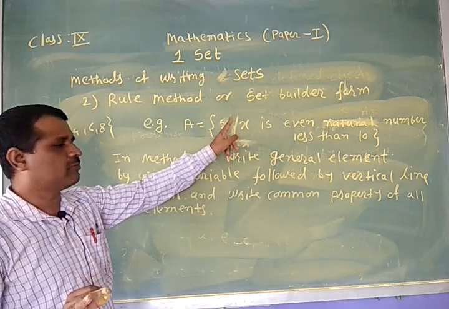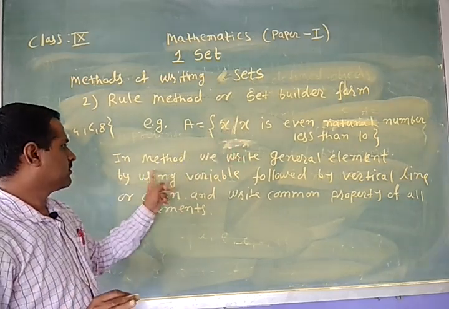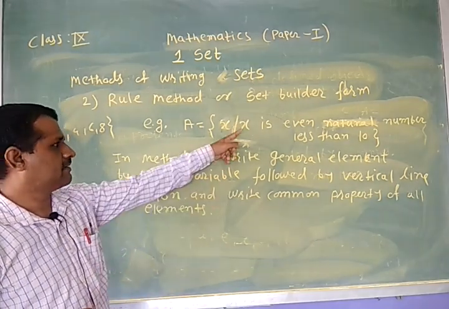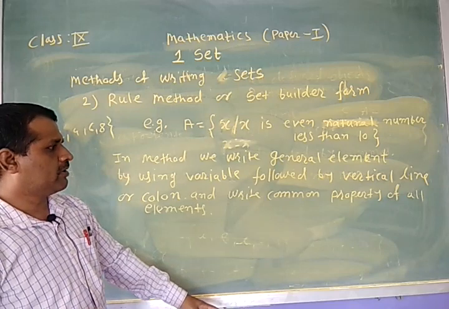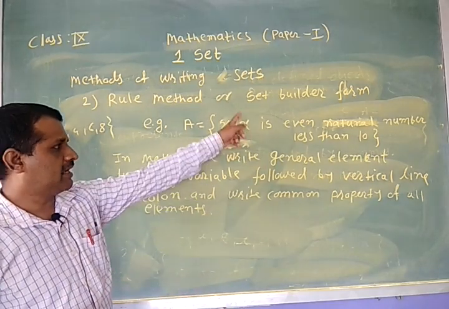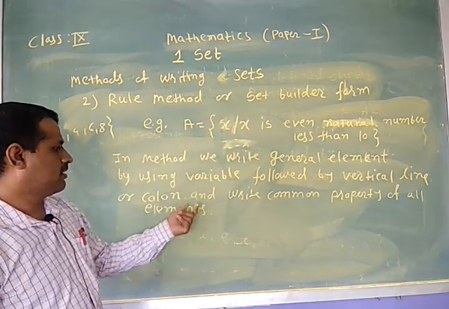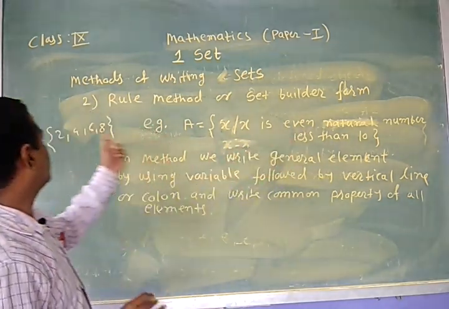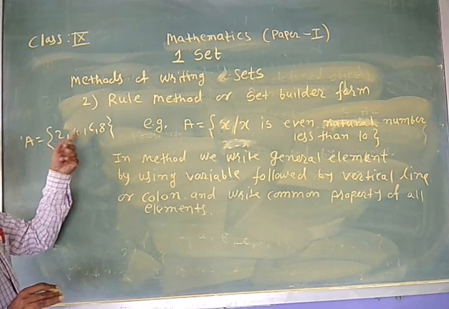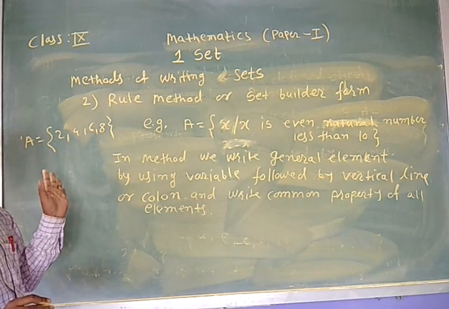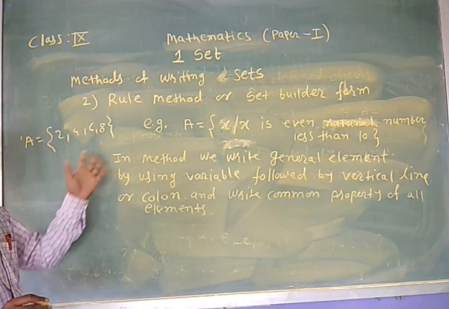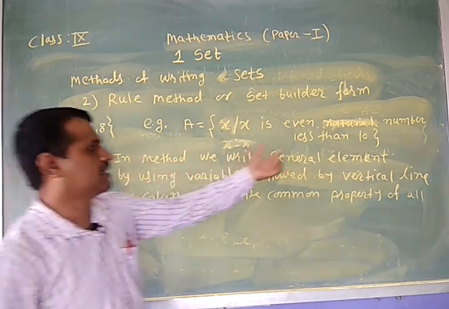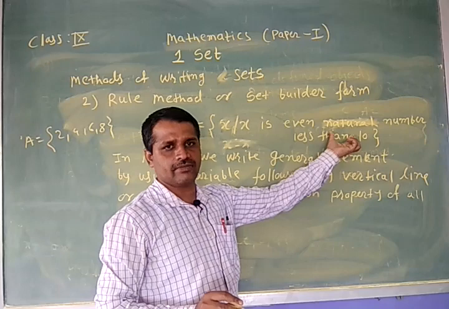Instead of this vertical line, we also use the colon here. Therefore, in this method, we write a general element by using a variable followed by a vertical line or colon, and write the common property of elements. Which is the common property of all these elements? 2, 4, 6, 8. These are the even natural numbers less than 10. It's a common property of all these elements. Therefore, we can write here the common property of all these elements.